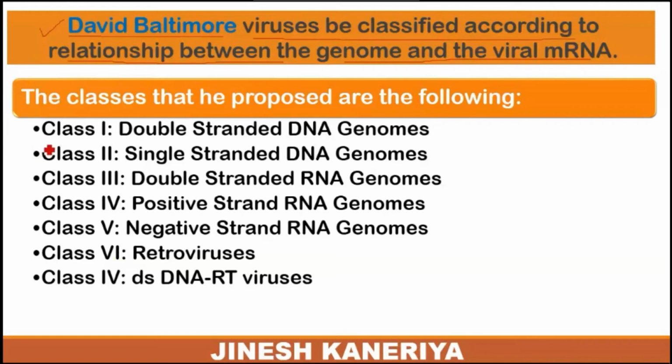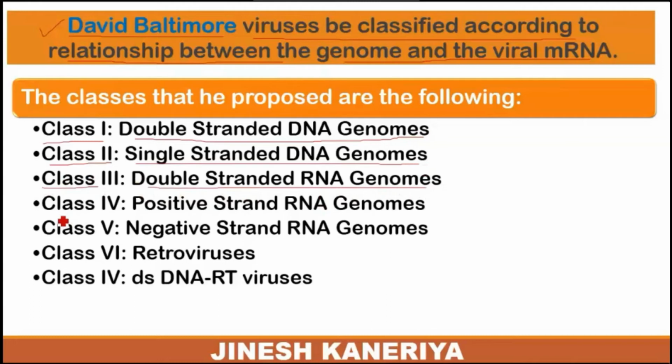So the first class of this Baltimore classification system contains only double stranded DNA genome. So this classification is carried out on the basis of only the double stranded form of the DNA genome being available. Then class 2 contains only single stranded DNA genome. So this classification involves only viruses containing single stranded DNA genome. Then class 3 contains the double stranded RNA genome. So in this condition, a virus contains the double stranded form of the RNA genome.